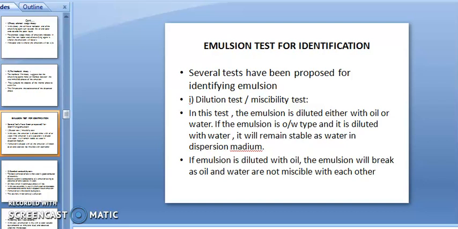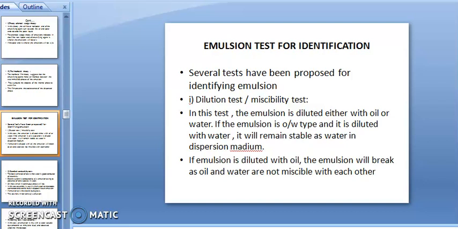Several tests have been proposed for the identification of emulsion. First is the dilution test or miscibility test. In this test, the emulsion is diluted either with oil or water. If the emulsion is OW type and it is diluted with water, it will remain stable, as water is the dispersion medium. Because the water level is high compared with the oil level, adding water to it will not lead to breaking or separation, because water is miscible in the water system.